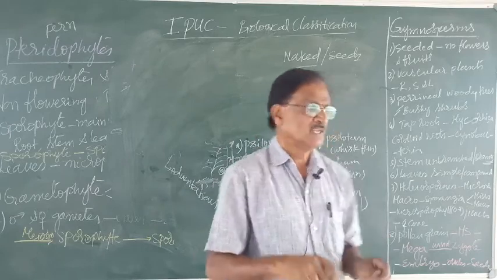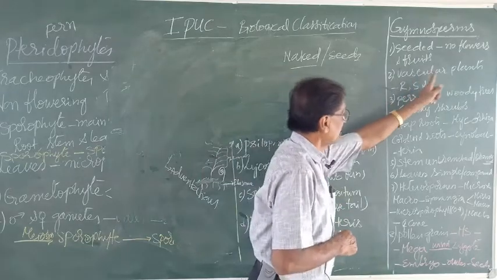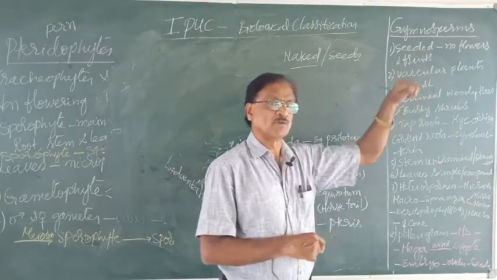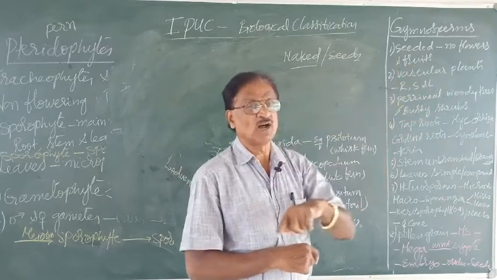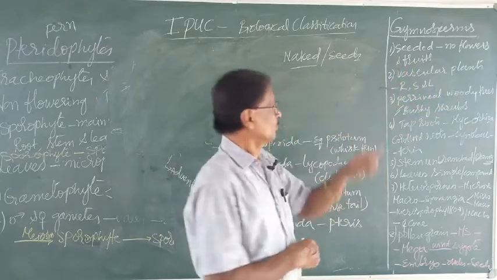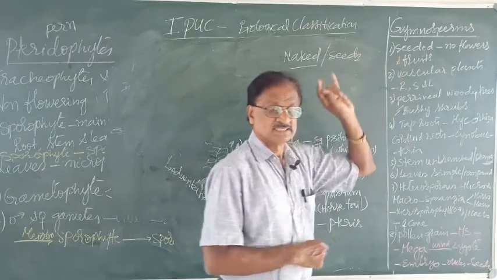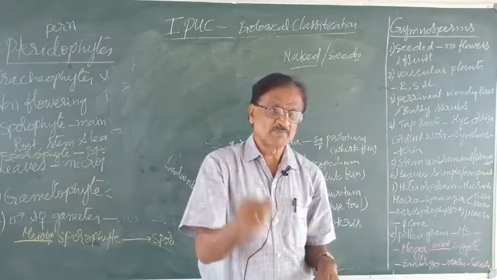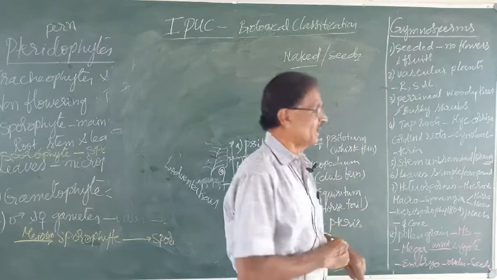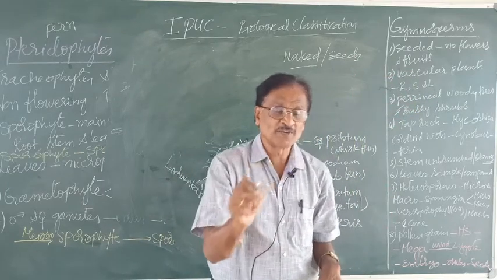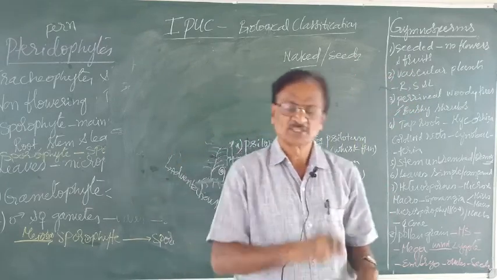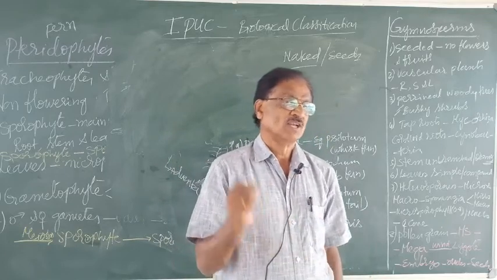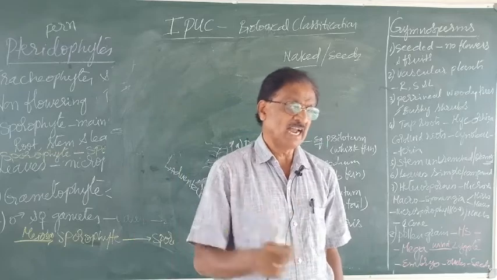Now here, they are also vascular plants with xylem and phloem, having true leaves, stem and root. And here also the main plant body is the sporophytic body. The sporophytic body is dominant, with true roots, stem and leaves.